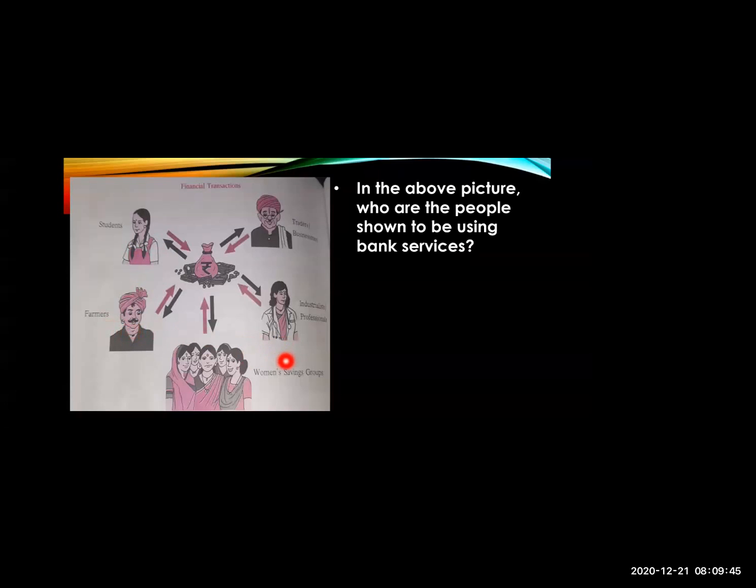Then women's saving groups, meaning groups of women who work together, they also have bank accounts. There are many professionals, not only doctors but other professionals also open their accounts in banks. Then traders, businessmen, all of them open their accounts in banks. So they all use bank services.